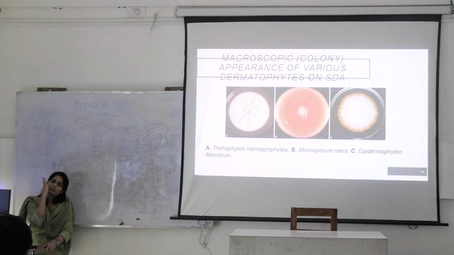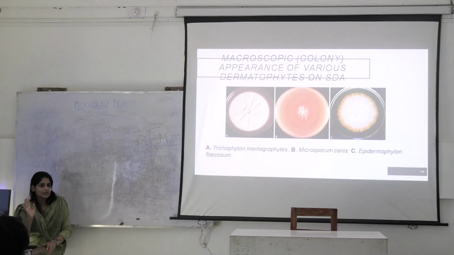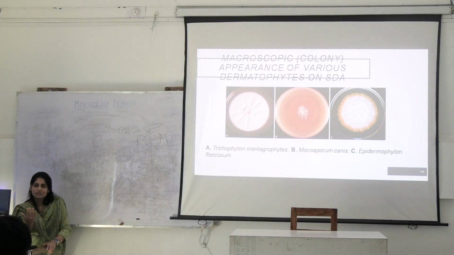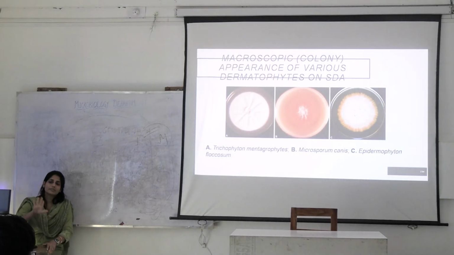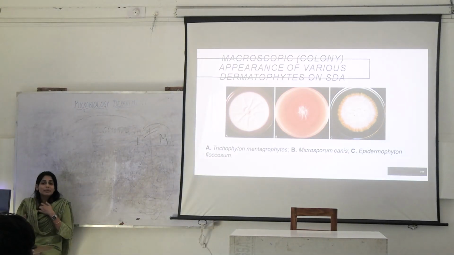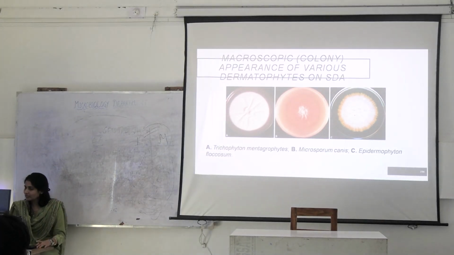So based on obverse and reverse view, you have to find which fungus this is. First you read the obverse view. You see the texture, you see the growth. What kind of growth is there? Cottony, furry, powdery growth. You have to characterize it and then you go for the reverse. If it's a pigment-producing fungus, then it is characterized under a different class. Suppose there is a black pigment-producing fungus, you call them dematiaceous fungus. Okay. Based on the macroscopic appearance, that's how you differentiate fungus.